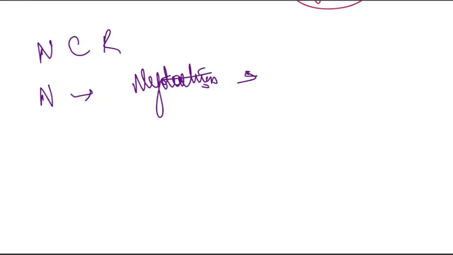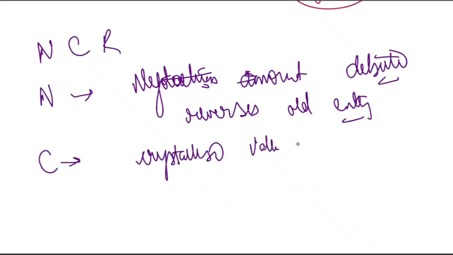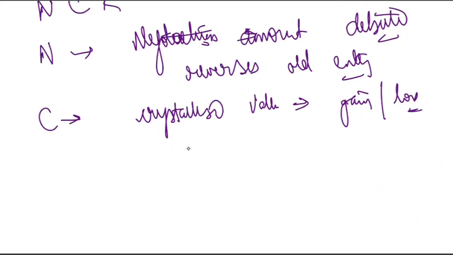So what is NCR? N means negotiation. So negotiation amount is always debited. Please remember, negotiation amount is debited by the bank. First thing, at crystallization, bank reverses the old entry. Then C means crystallized value decides gain or loss, right? So remember, crystallized value decides the gain or the loss. Suppose crystallization rate is more than negotiation rate, so the exporter will gain, right?